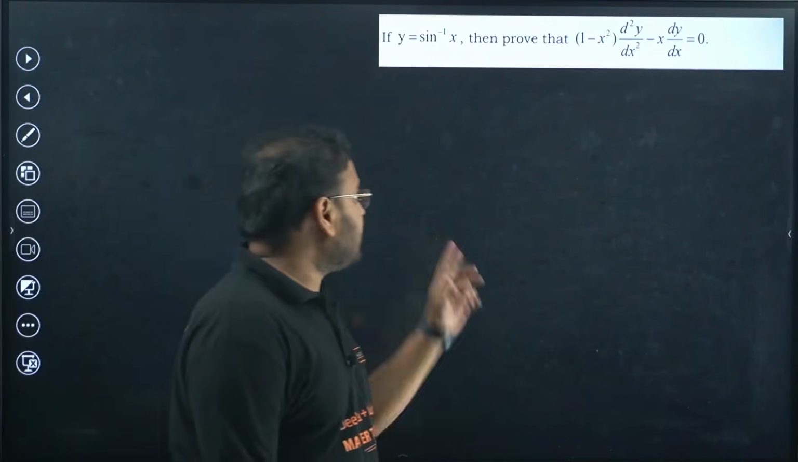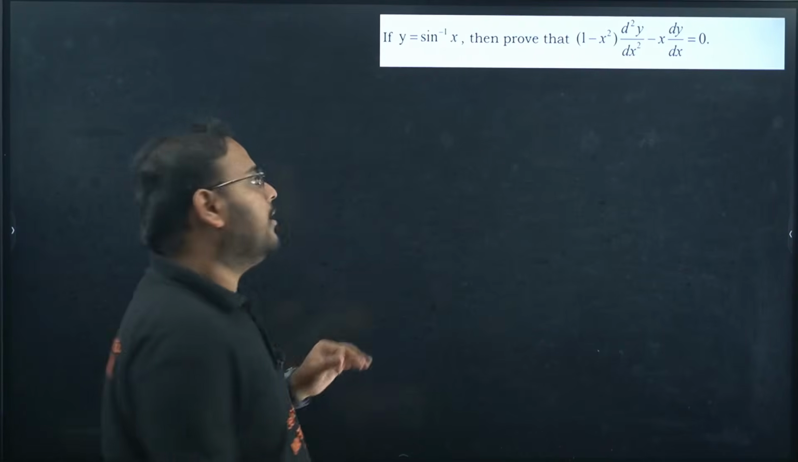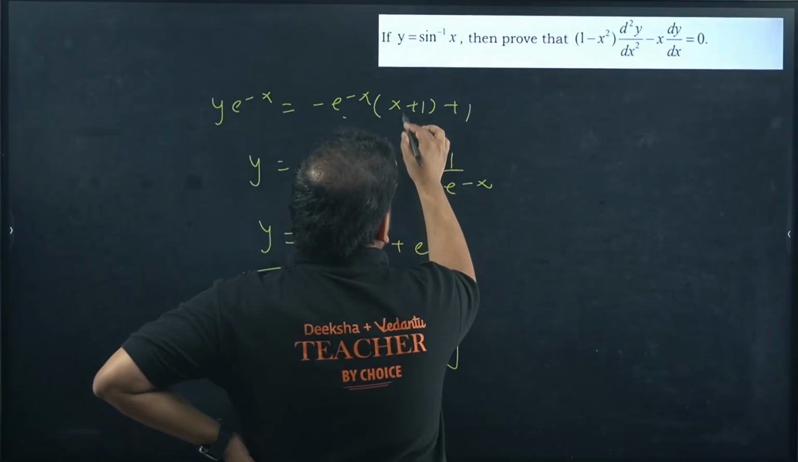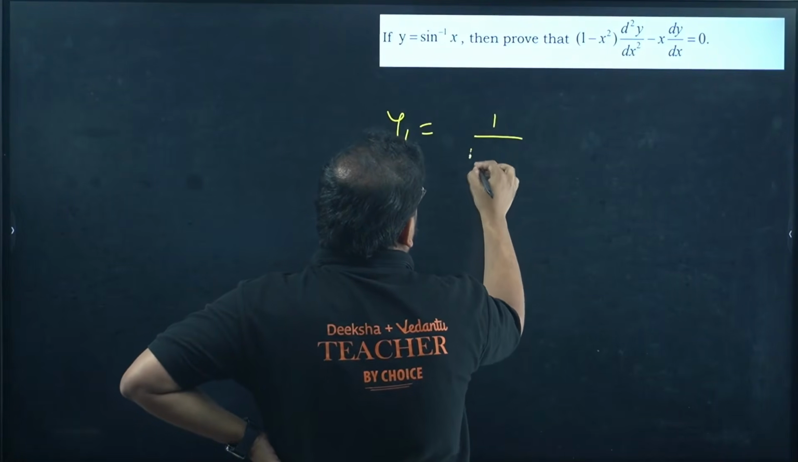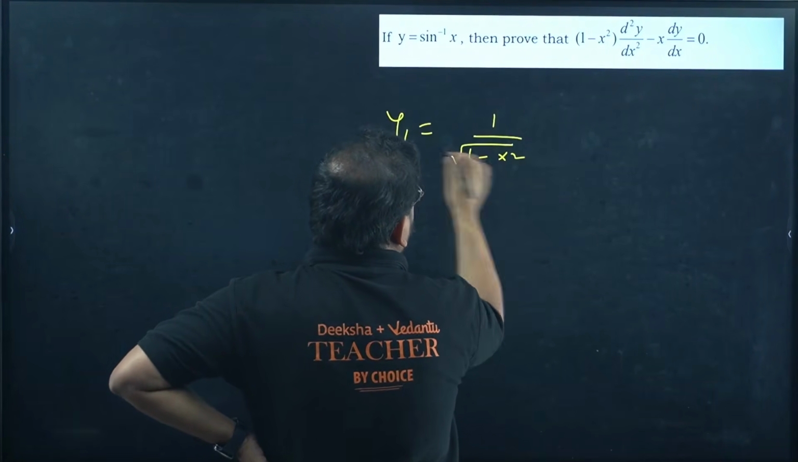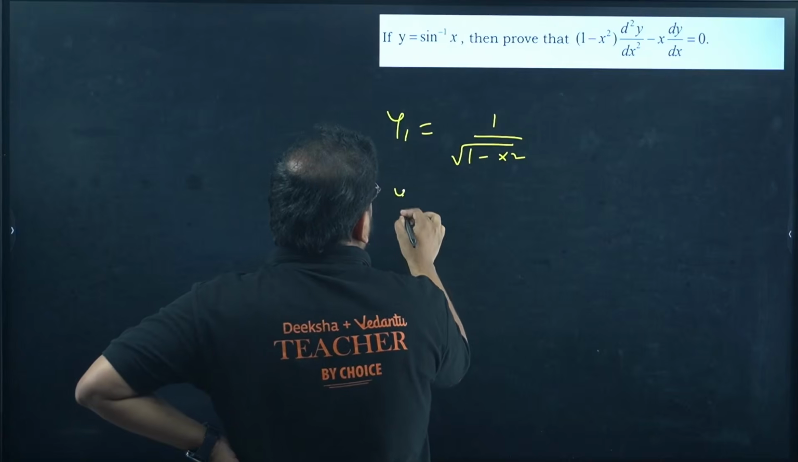Next. Sine inverse is given. Prove this condition. How to solve it? Very simple, sir. By differentiating once we can find y1, 1 upon root of 1 minus x square. Take it over here. Take y1 square first.